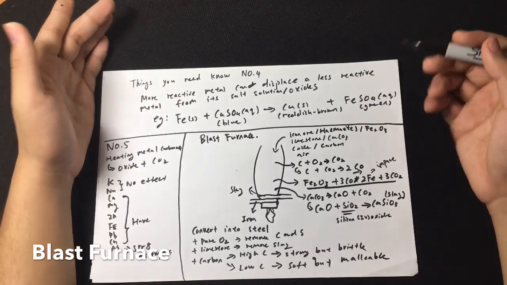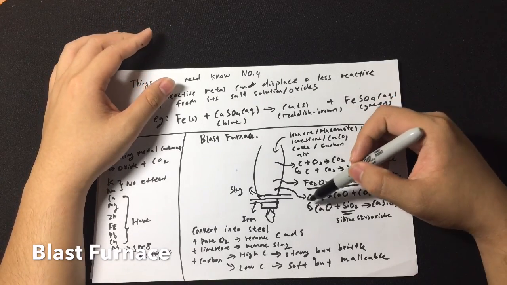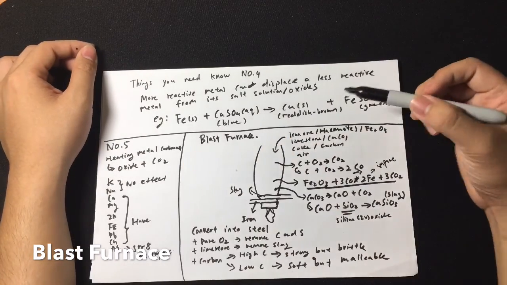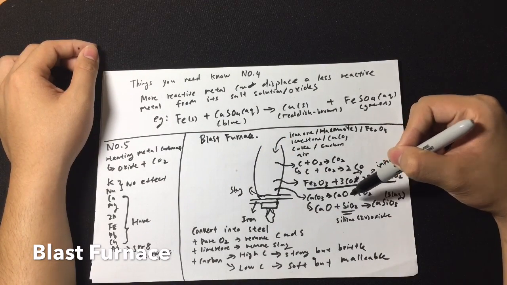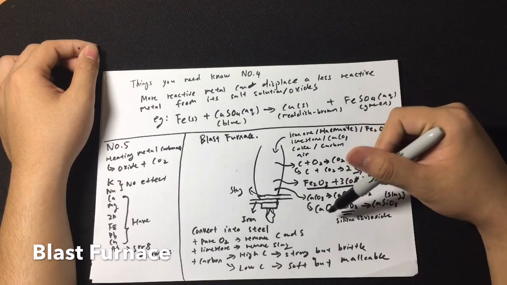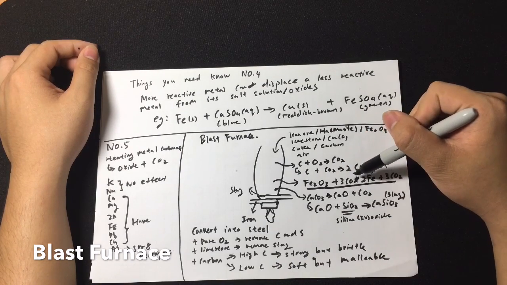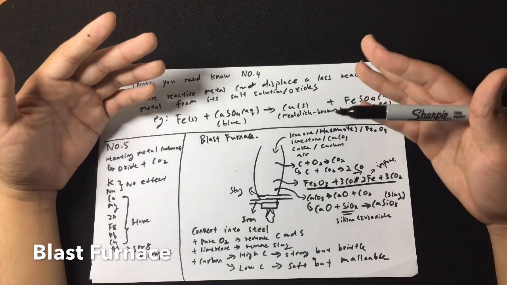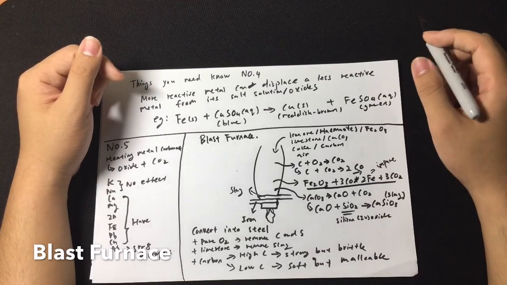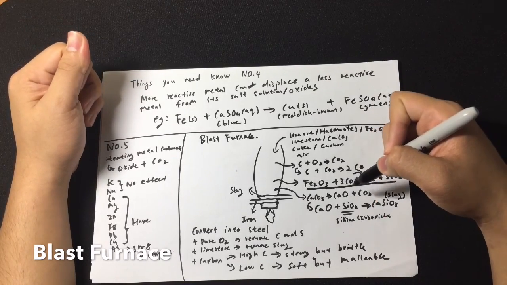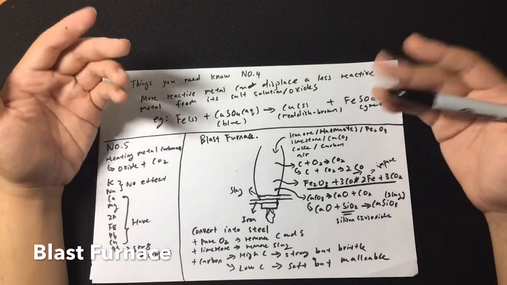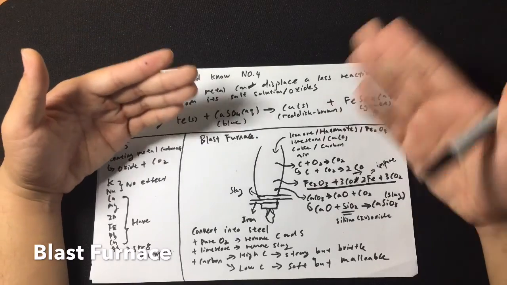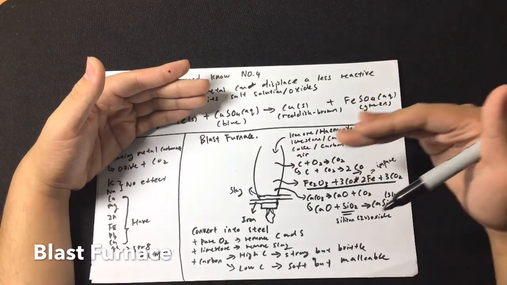However, this iron is impure, so how do you remove the impurity? You use the limestone. When you add it in, it will decompose due to heating, which we previously covered here, and you form calcium oxide plus carbon dioxide. The calcium oxide then reacts with the impurity, which is silicon oxide. Silicon oxide is what you commonly know as sand. Once it reacts with silicon oxide, you produce calcium silicate, which is a slag. The molten slag can be used for the pavement of roads. It floats on top of the molten iron.